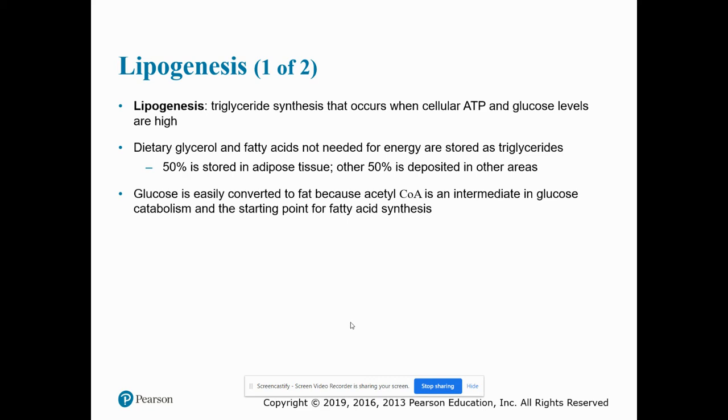Lipogenesis, triglyceride synthesis that occurs when cellular ATP and glucose levels are high. Dietary glycerol and fatty acids that are not needed for energy are stored as triglycerides, 50% in the adipose tissue, the other 50% is deposited in other areas. And glucose is easily converted to fat because acetyl-CoA is an intermediate in glucose catabolism and the starting point for fatty acid synthesis.